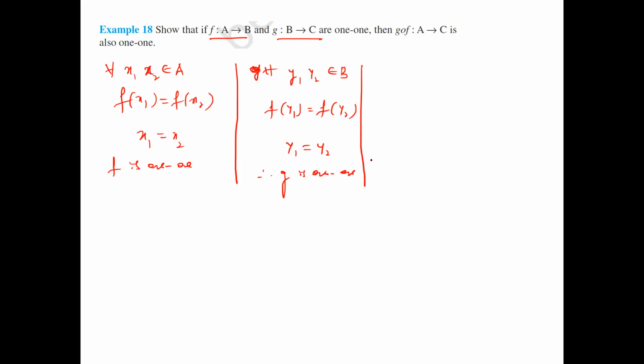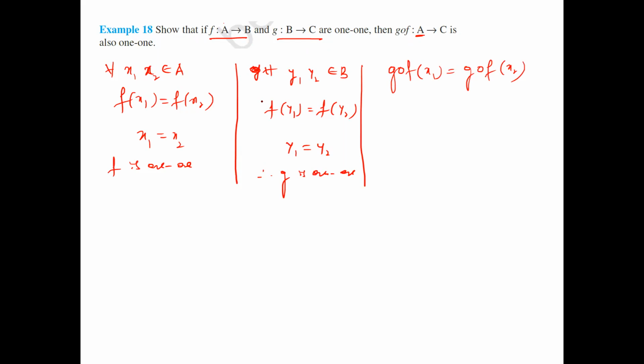Okay. Now, how to see here? A means we have to take x1, x2, x3 like that. B means y1, y2, y3 like that. C means z1, z2, z3. You can take this notation, it is better to understand. Now, g composition f. Here A means x1, x2. So now I'll take g composition f of x1 equal to g composition f of x2.